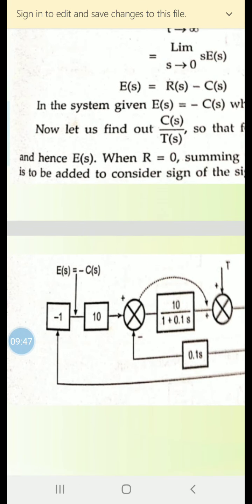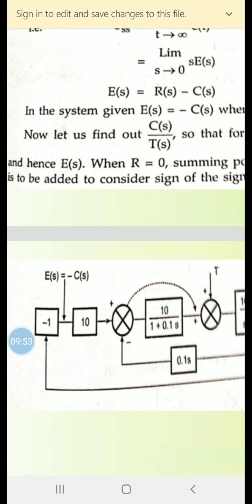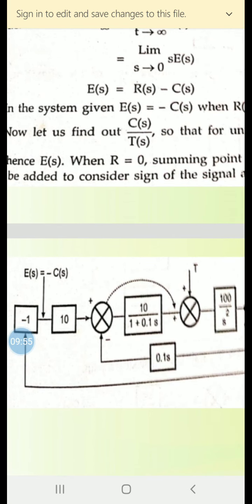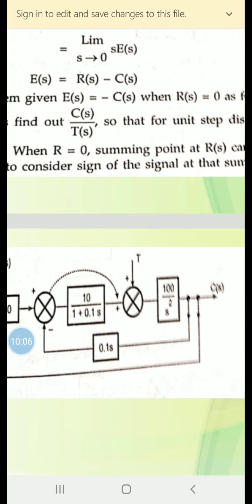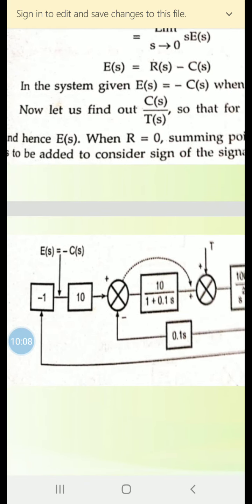The summing point has been replaced with minus 1, so E(s) is equal to minus C(s) when R(s) is 0.